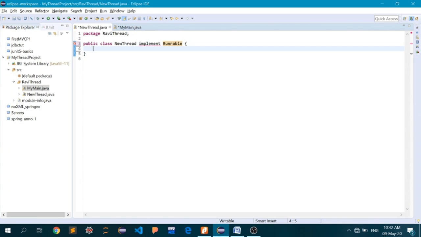Both this interface and this class called Thread are defined in the package called java.lang, which is already included in your JDK, so you don't have to import it. It is automatically imported by default. So you don't have to worry about that. So let's begin.